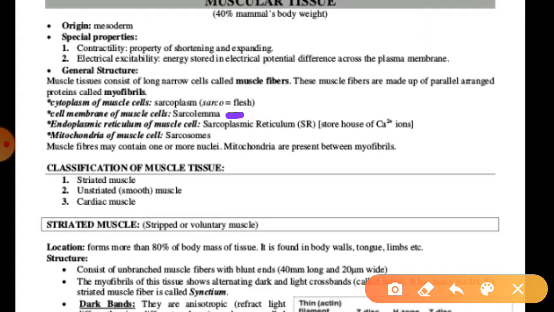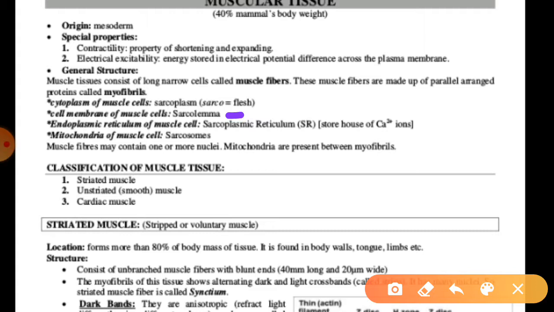So we can say myoglobin keeps a reserve of oxygen for immediate supply during muscle activity. Means generally myoglobin is helpful for the supply of oxygen, but it also provides a light pinkish color to the muscles. The muscle cells may be uninucleate or multinucleate, in different ways, okay?